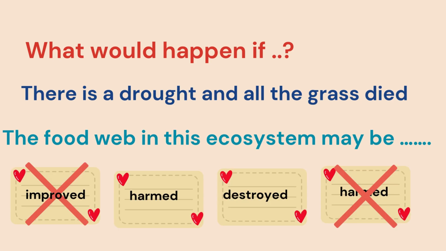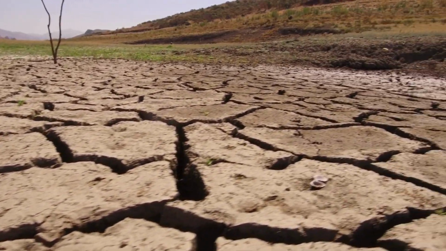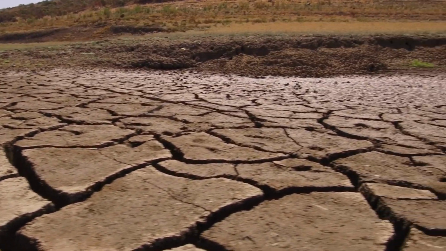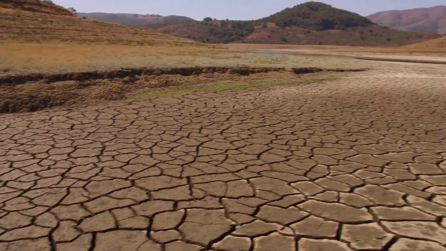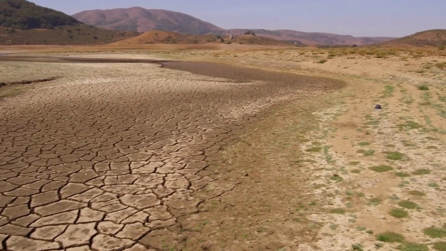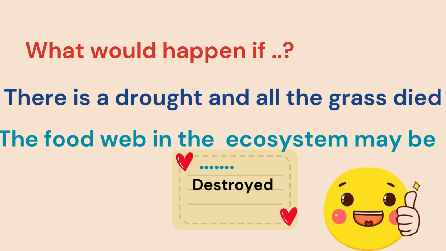Okay, here we have another situation. What would happen if there is a drought and all the grass died? So drought conditions, so there is no water and the grass died. The food web in this ecosystem may be, yes, here we will choose, as you see here, there is no grass, so the food web here may be destroyed. Yes, so here we would choose destroyed.